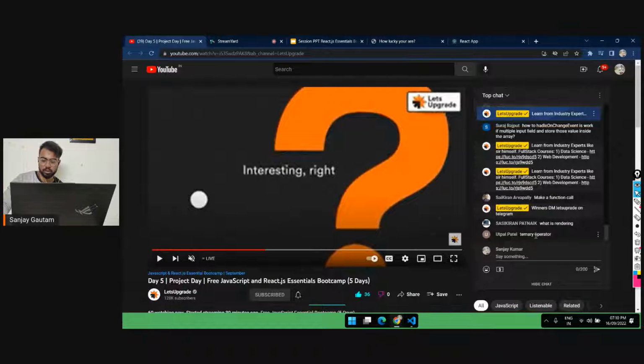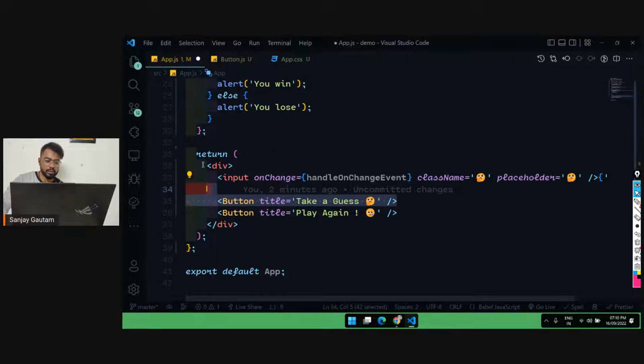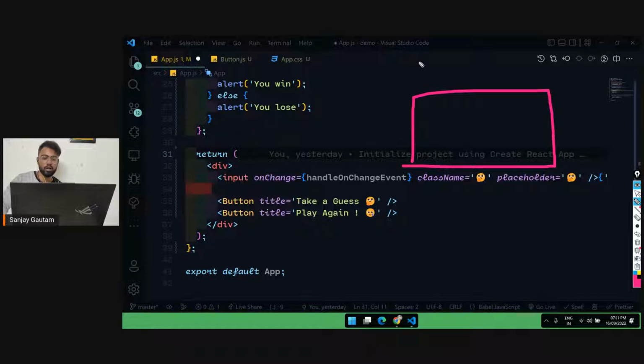What is rendering? I'm going to answer this. Okay, so what is render? Render actually means everything that is coming on the screen. React renders this thing, which means it makes everything visible on our screen.